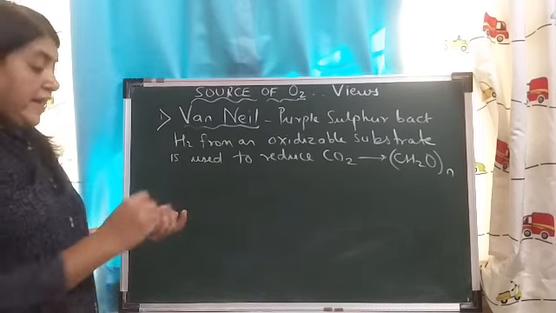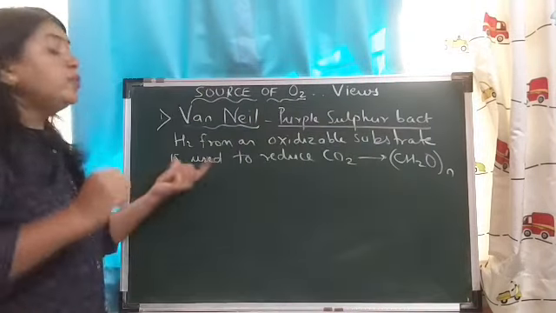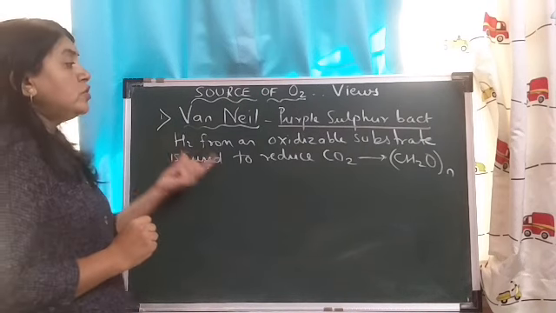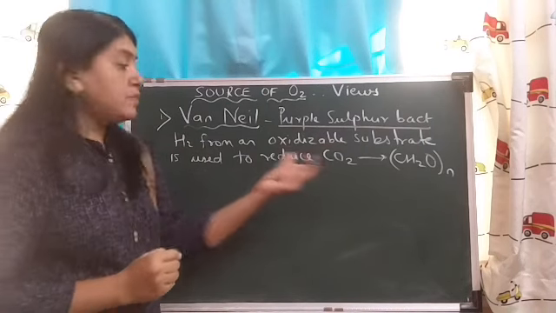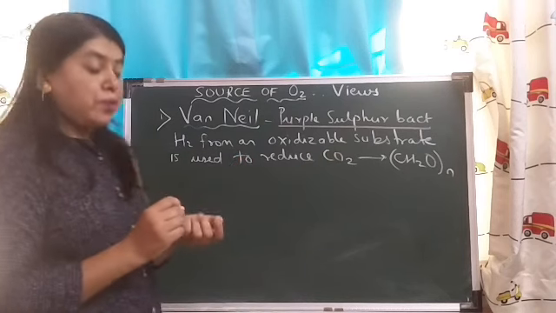Van Niel proved that hydrogen from an oxidizable substrate was used to reduce carbon dioxide to form carbohydrates.